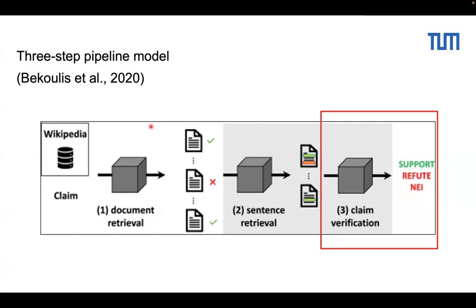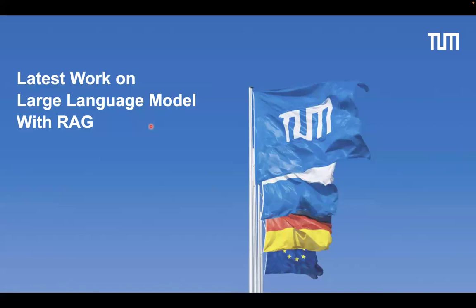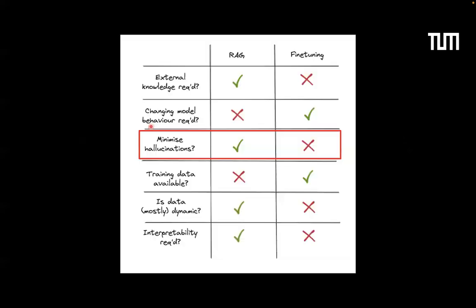So after I did this interesting research for myself last year, some interesting work actually happened this year in January. So this is the latest work on large language models with RAG. When we work with large language models, we always have to think about whether we should reduce hallucination by fine-tuning or RAG. In the case of minimizing hallucination, actually RAG works better because you have a database that is constantly updated and works better in large language models. You use less cost, less computational power to do it.